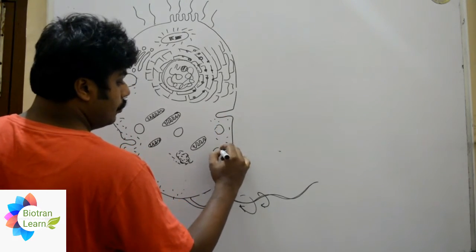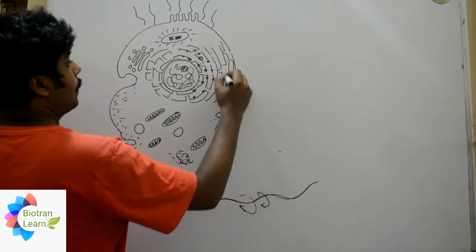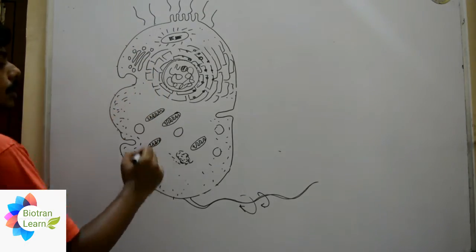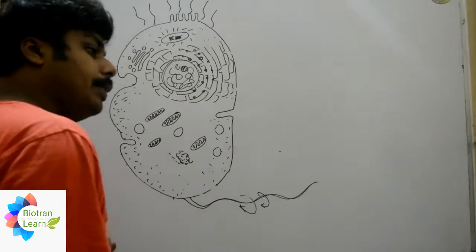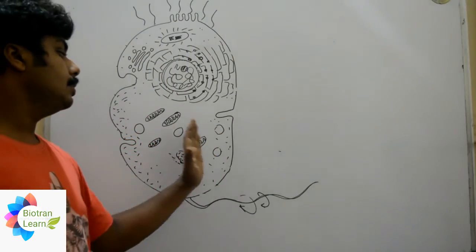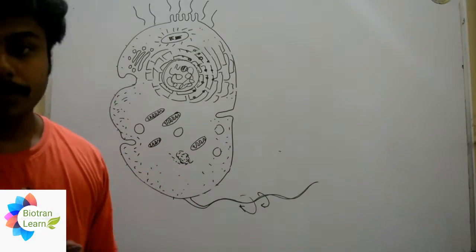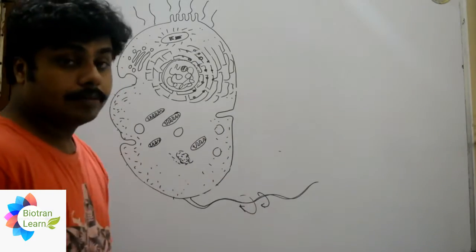What would happen? We will add some granules in these sections. This will symbolize the cytoplasm, right? So cytoplasm will have two parts, the endoplasm and the ectoplasm. The endoplasm is in the inside of the cell, and the ectoplasm will be the upper part of the cell, the outside part of the cell.